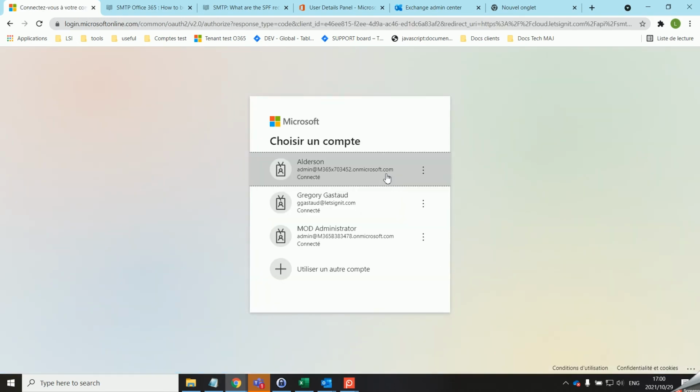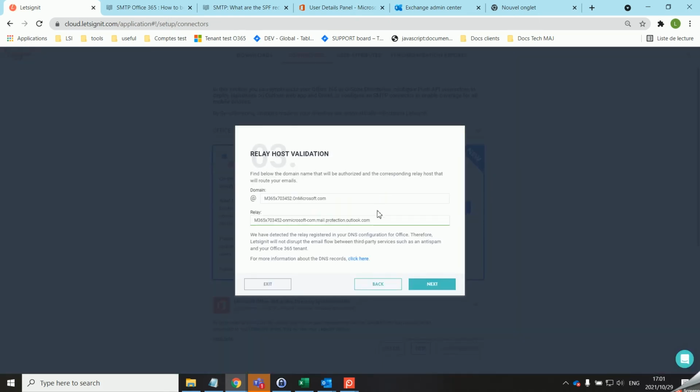We will need to choose an admin account disposing of a license giving them access to the Exchange Admin Center. For example, an E3 license. This part of the setup is used to detect the relay host, which will be used to relay the emails back to your Office 365. If this is not successful, please contact our support team so they can further assist you.